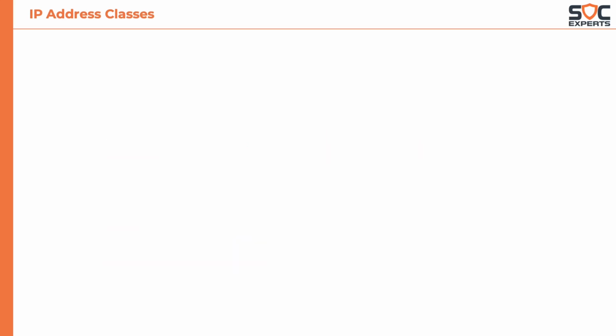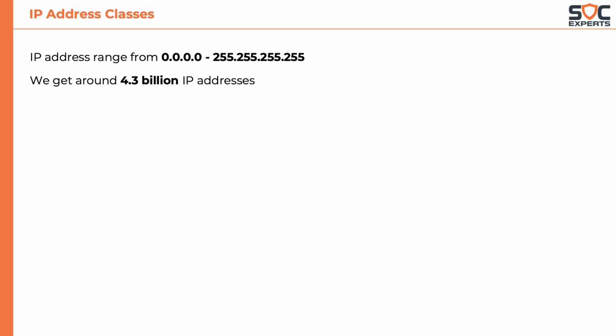One such standard is the classes of IP addresses. The entire range of possible IP addresses is 0.0.0.0 to 255.255.255.255. In total, we get around 4.3 billion IP addresses.